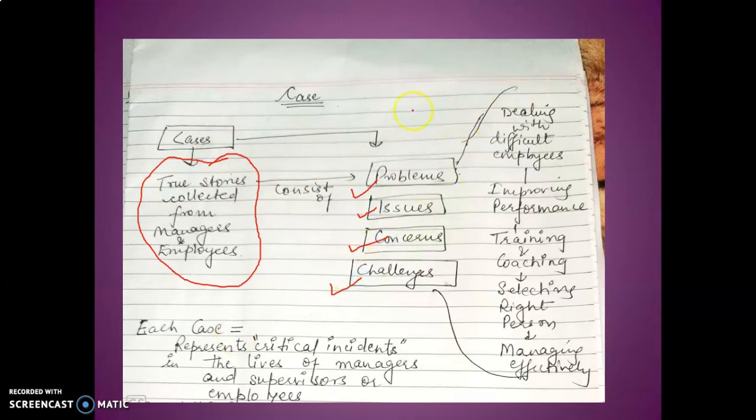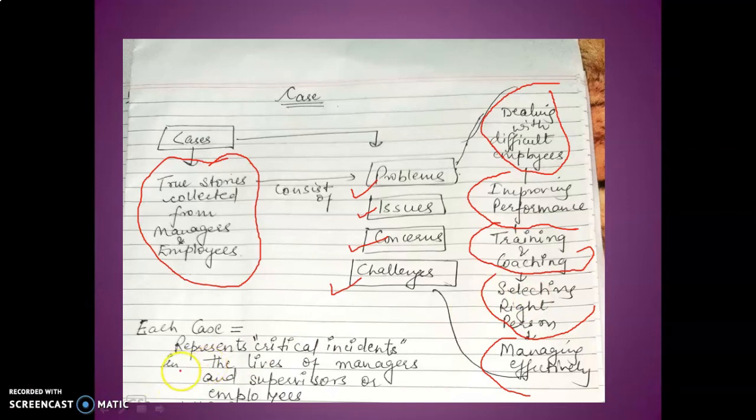These can be about dealing with a difficult employee, improving performance, training and coaching, selecting the right person or managing effectively. Each case represents critical incidents in the lives of managers and supervisors. Critical incidents means anything which is problematic, which people find complex or difficult to handle.